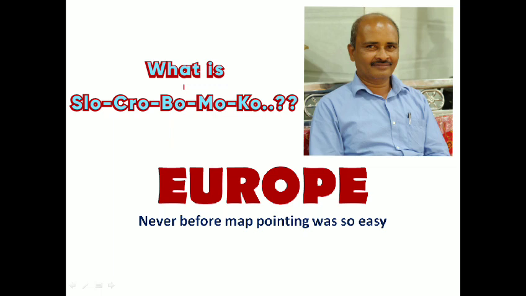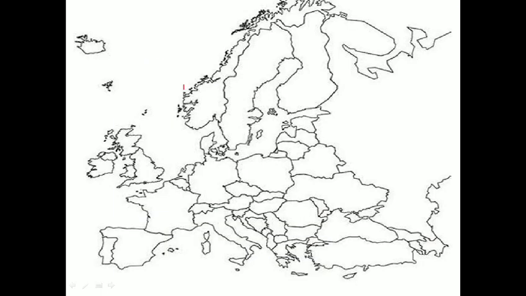The highest point is Elbrus, whereas lowest point is Caspian Sea. Okay, so let's begin. This is Europe map. So now